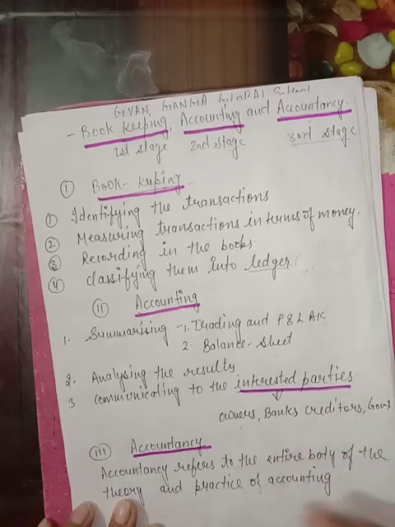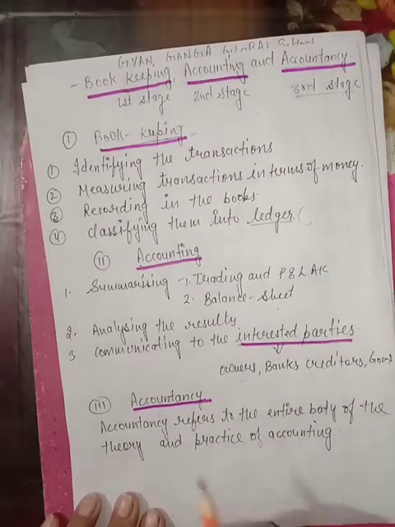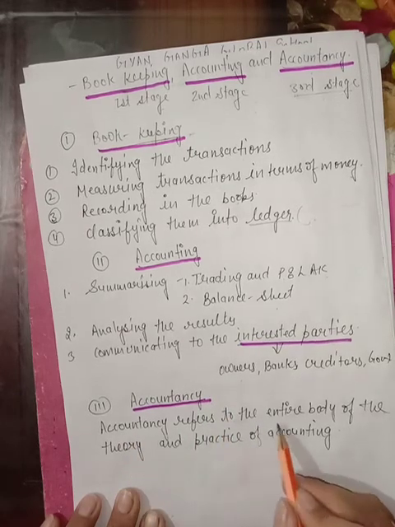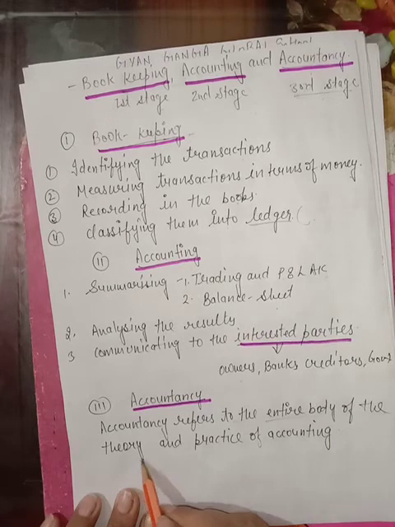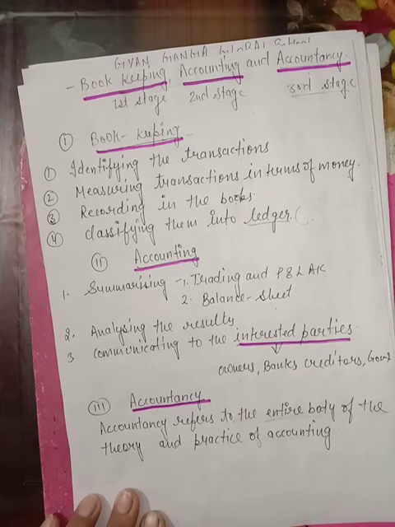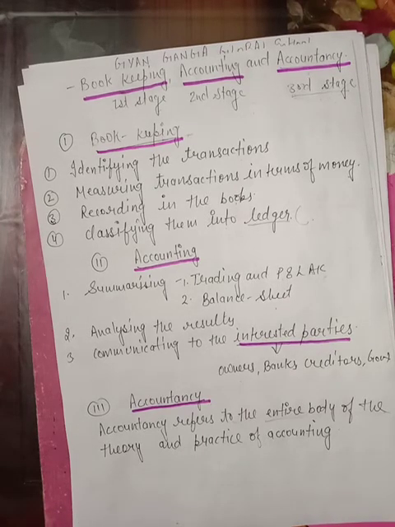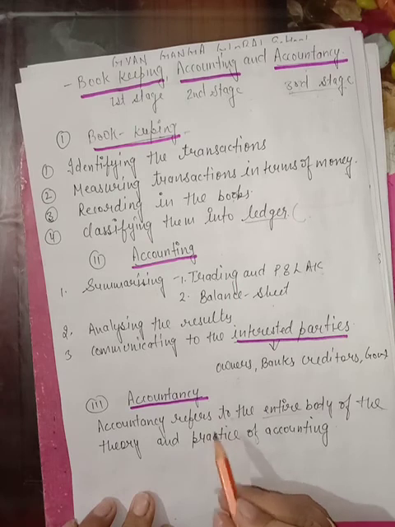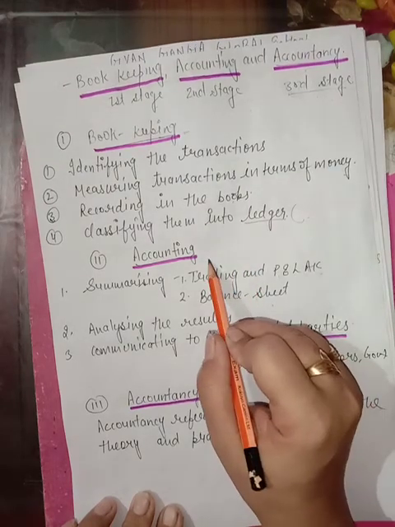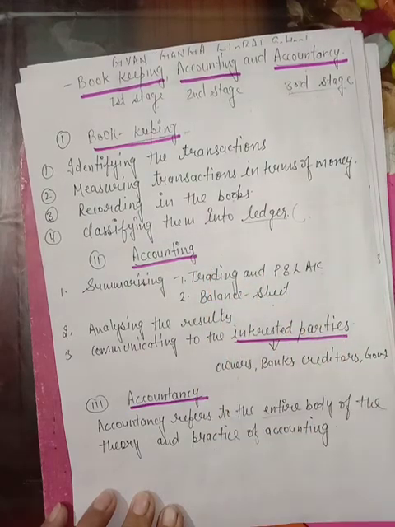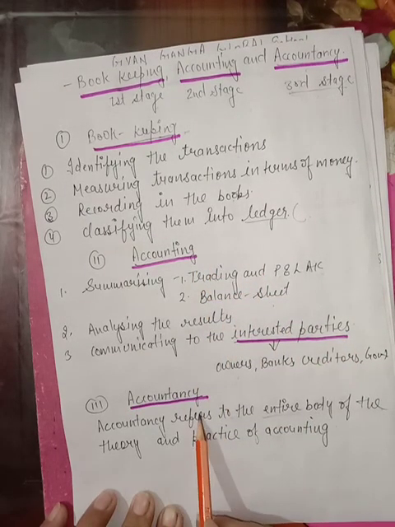Fine students, now we will move to the third stage, accountancy. Accountancy refers to the entire body of the theory and practice of accounting. What does it mean? It means that in accountancy, we include all the fundamentals, rules and regulation and the principles by which we prepare accounts. Accountancy guides us how to prepare accounts properly and systematically. The way of preparing accounting we come to know from accountancy.